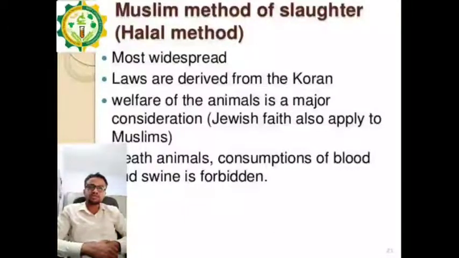In mechanical method the animal is stunned with the help of ropes. Okay, ropes are used to tie the legs of the animal, and at the time of slaughtering the animal is fed with water,